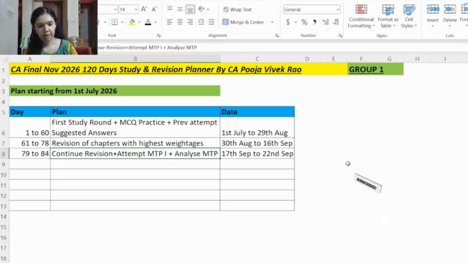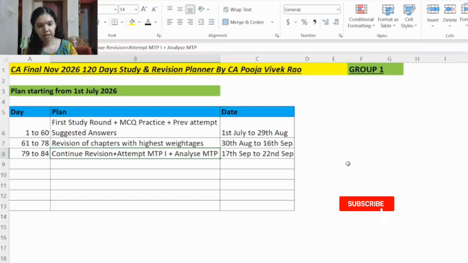And while attempting the MTP1, we have utilized this 2 PM to 5 PM slot, because the exam is in this time, right? If in study leave you sleep during this time, then you might tend to fall asleep in the real exam also. Hence, we have utilized this time. So it's better to study every day between 2 to 5 PM. So you will attempt the MTP in this 2 PM to 5 PM time.